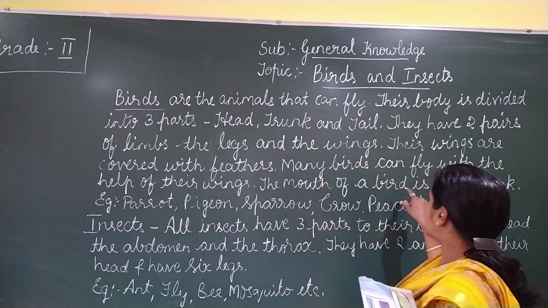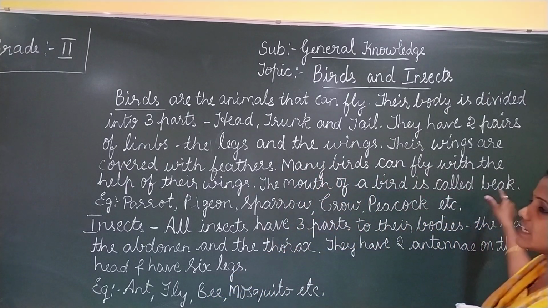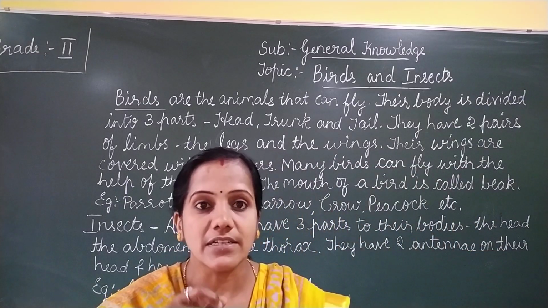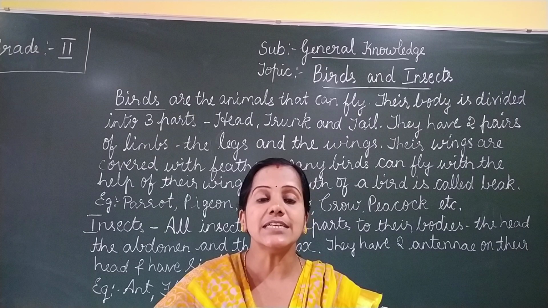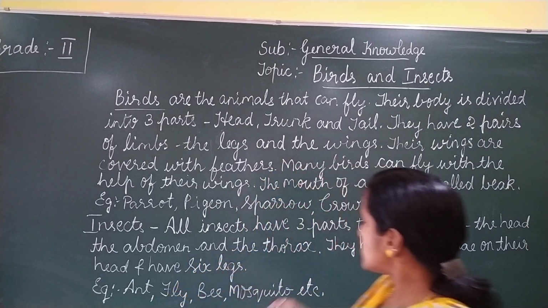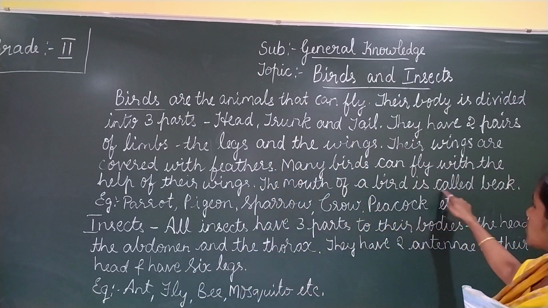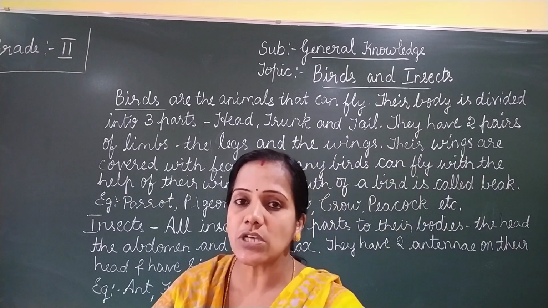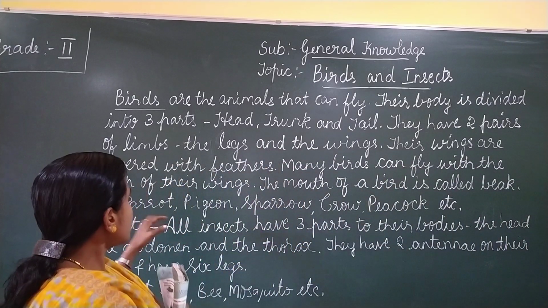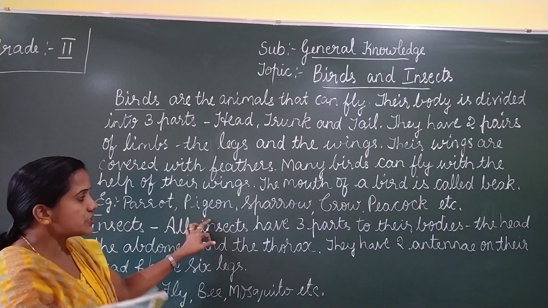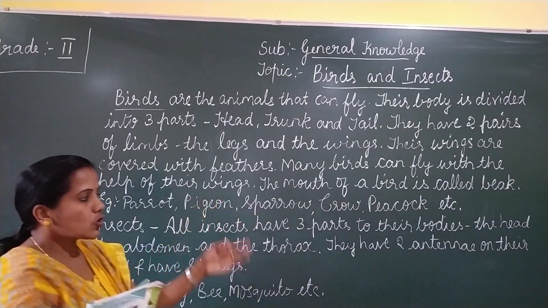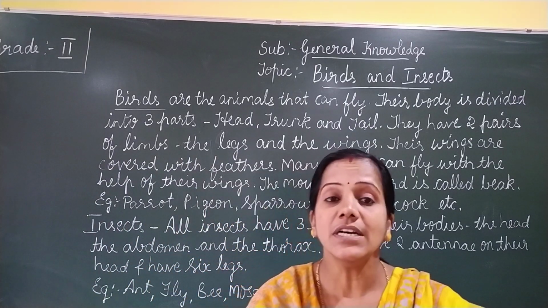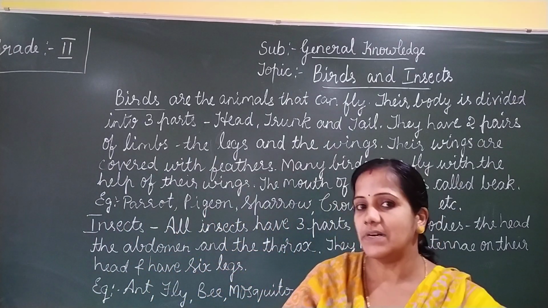The mouth of a bird is called a beak. You all have seen a bird, is it? The bird has a mouth, and we call it a beak. Can you tell me examples of birds? Parrot, pigeon, sparrow, crow, peacock, etc. These are some of the names of birds.